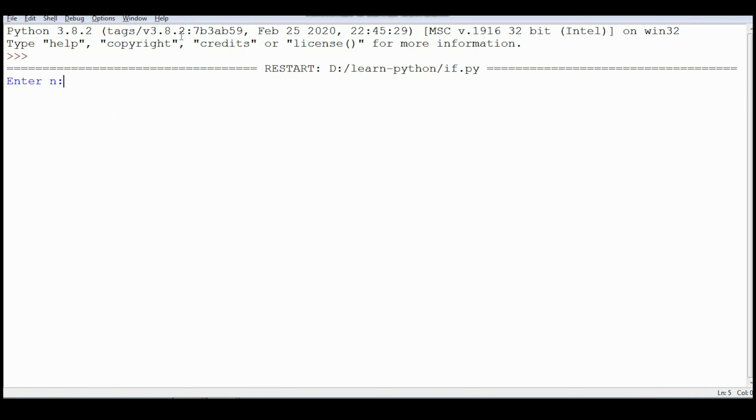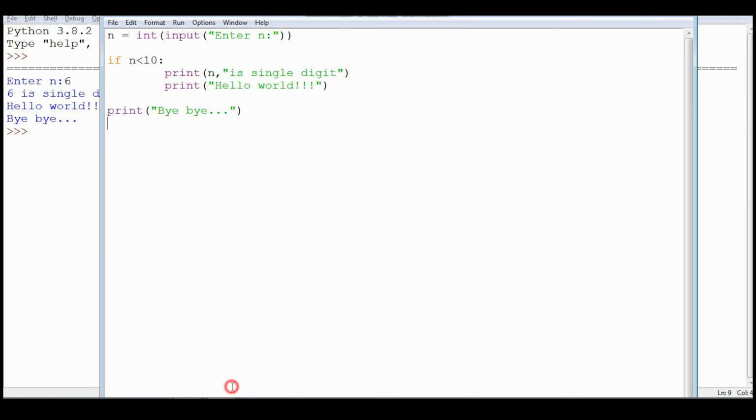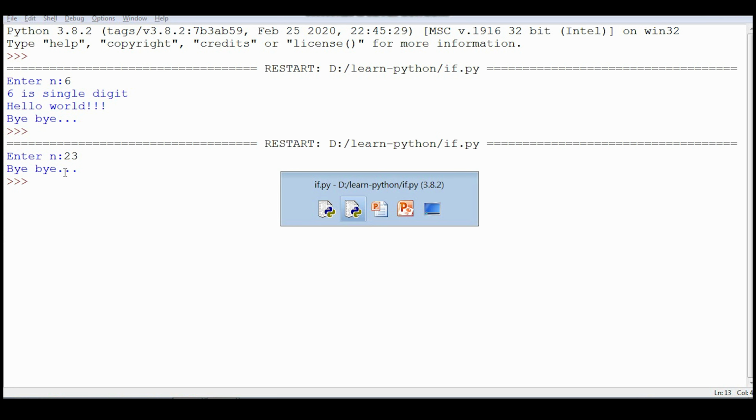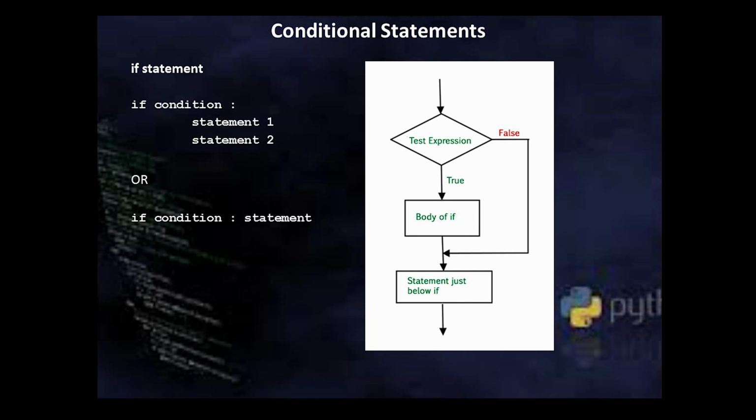Let's run this, run module. It is asking for a number. If I give 6, it says 6 is single digit, hello world, and by. If I execute it with a value which is more than 10, it only executes by.